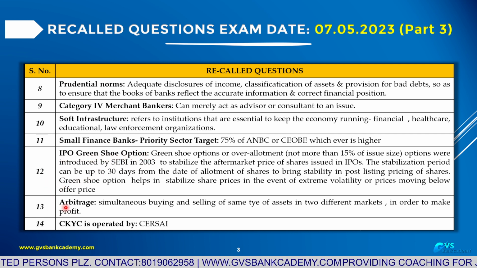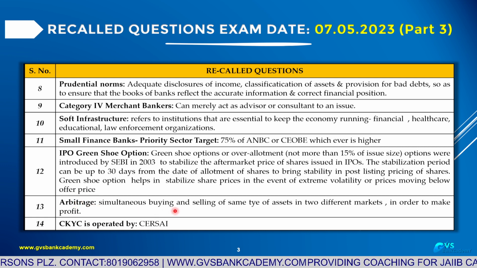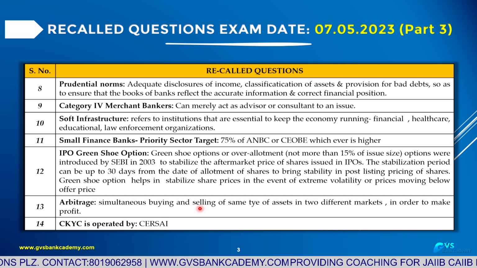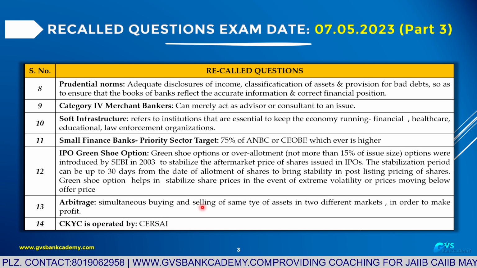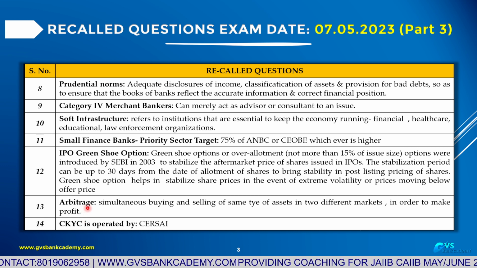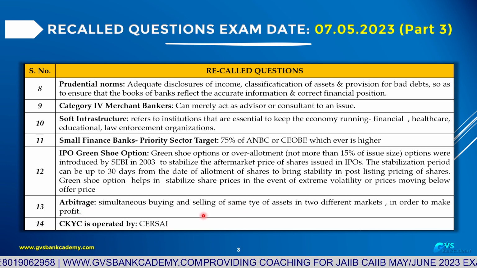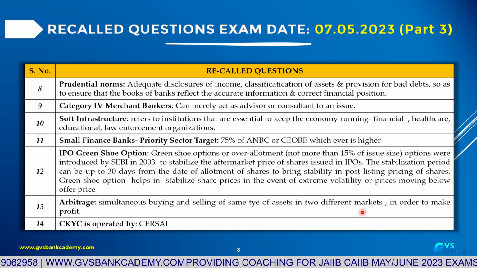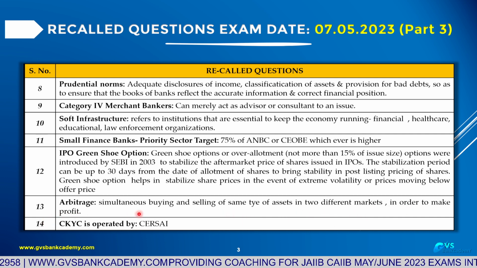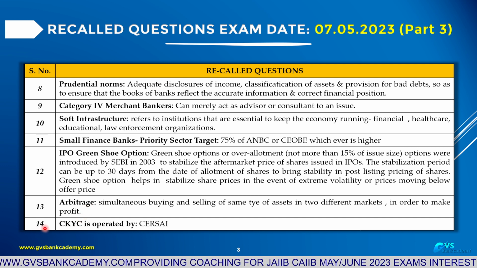Question number 13. Arbitrage. Arbitrage means simultaneously buying and selling the same asset in two different markets in order to make profit. Without holding that asset, buying in one market, selling in another market, profit motive, without holding the assets. That is arbitrage.